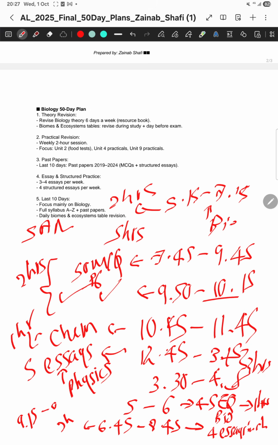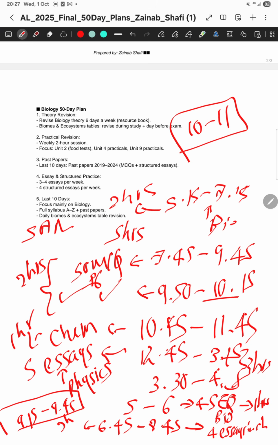From 9:15 to 9:45 you mark the essays that you have done and correct your mistakes, and then maybe from 10 to 11 you can go through a quick revision of the entire day. For whatever parts you made mistakes in while doing papers, you can go through the theory quickly, maybe 10 to 11 or 10 to 11:30. Let's roughly take it as 1 hour. So altogether almost 12 hours of work is completed here. This is how you plan your day.